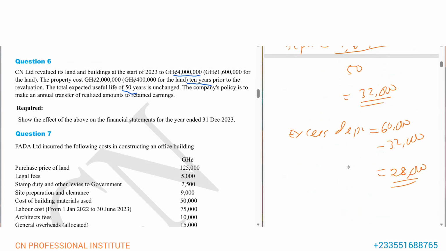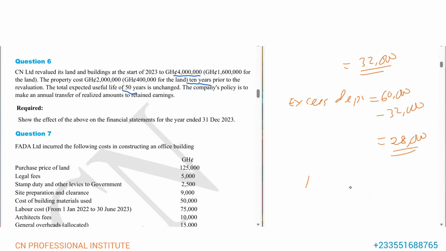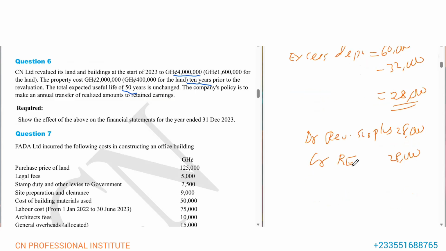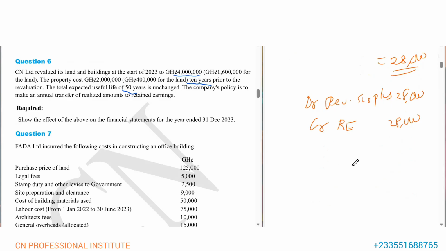So 28,000 is the excess depreciation as a result of us doing the revaluation. So here, what you can do is that we are going to debit revalued surplus account, and we'll credit what? Retained earnings, with the 28,000, meaning we are transferring 28,000 from the revalued surplus account to retained earnings.